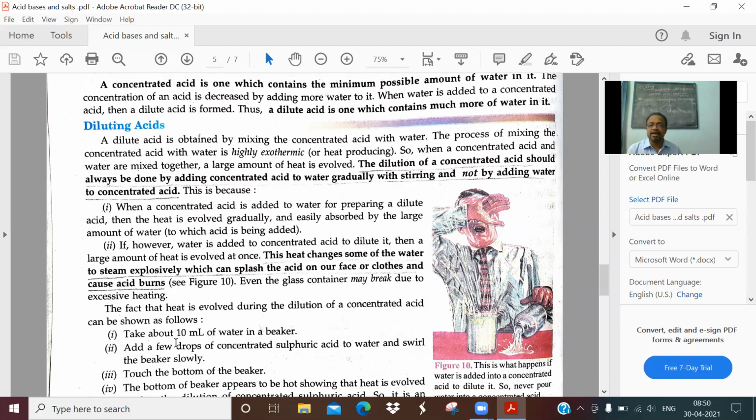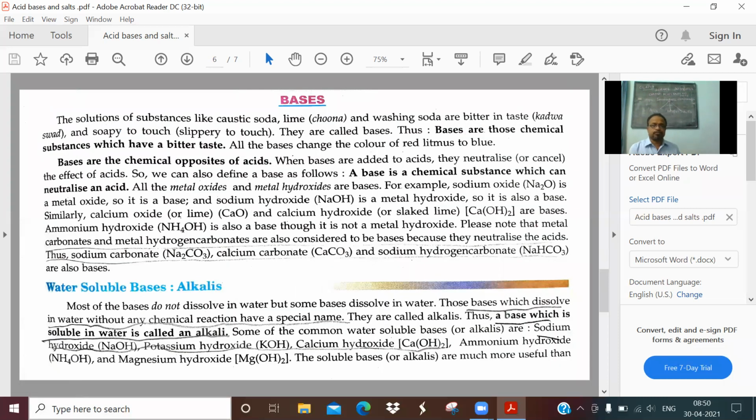Add acid into water drop by drop with constant stirring. Never add water into concentrated acids. This is not a desirable process. So that's about concentrated and dilute acids. Then I pass on to the next topic, bases.